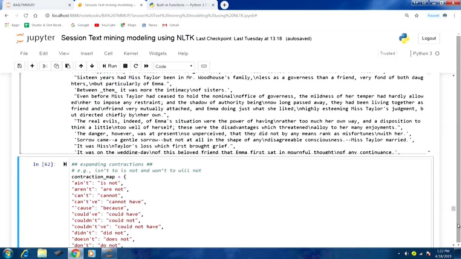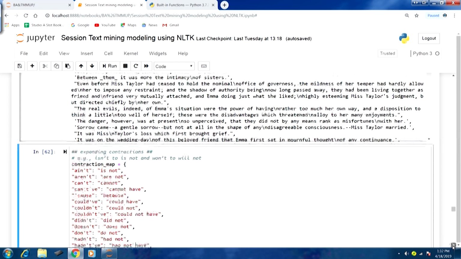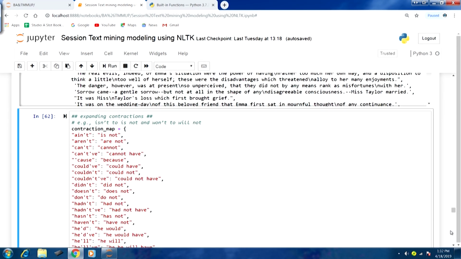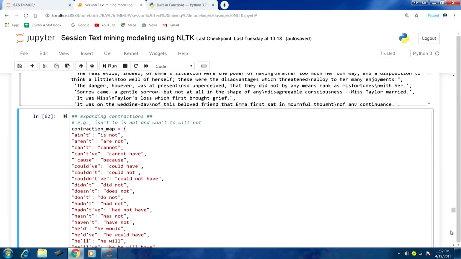So it would be better if we are able to get the same form, and if we talk about contraction and expansion, then we will prefer the expanded form here, as per formal writing. So we would like to replace isn't with is not and won't with will not. For this we need to have a mapping, so that when we use regular expressions to find these contractions, we are able to replace them with their corresponding expansions.